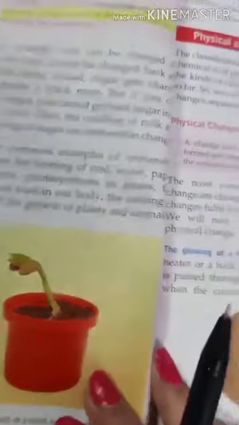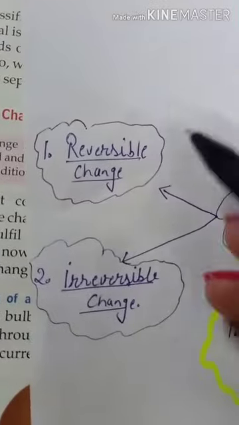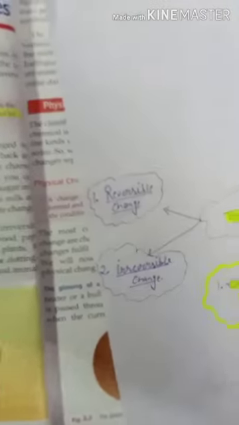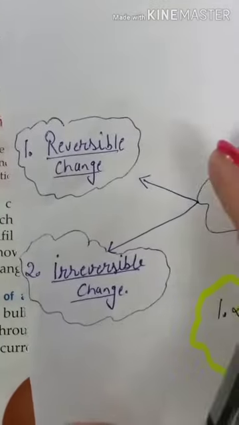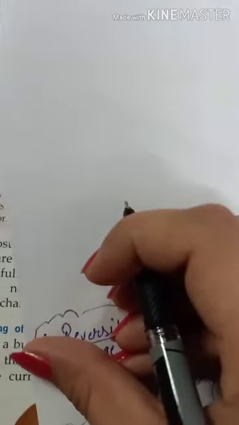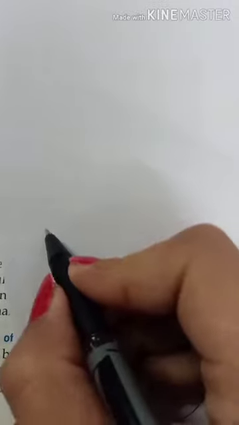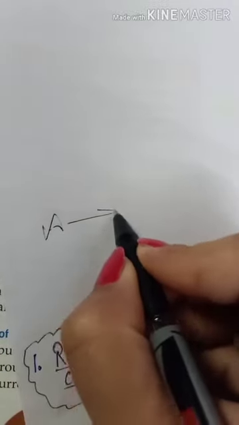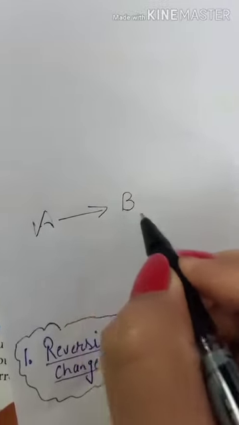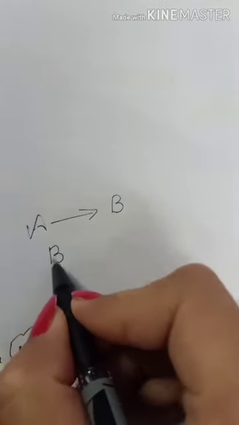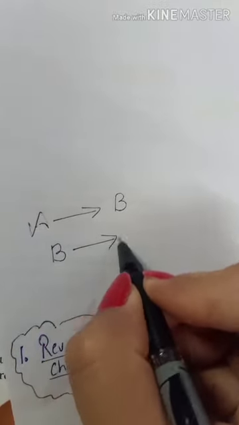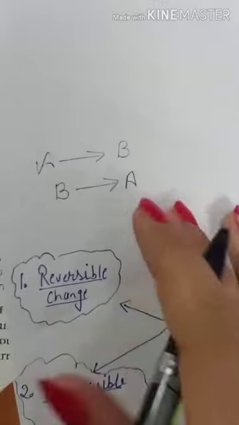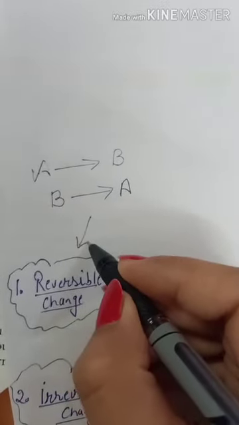Now, in order to understand it well, that is reversible and irreversible changes, listen to me very carefully. Suppose A and B are two things, and if A changes into B and B again changes into A, then the change is called reversible change.